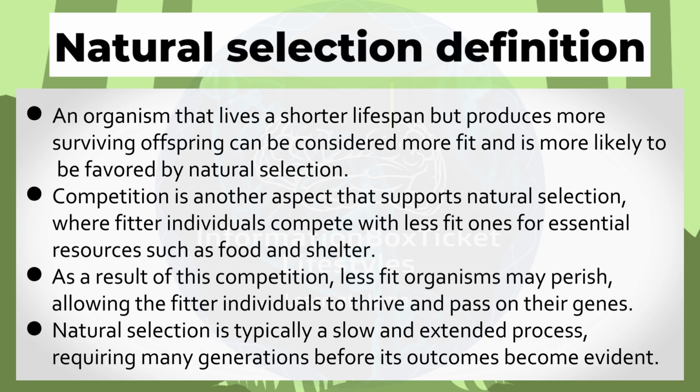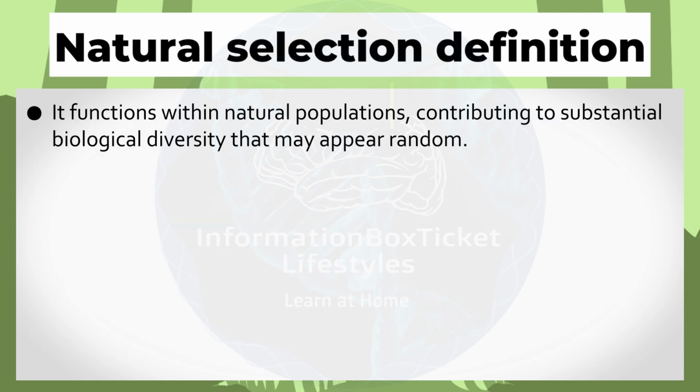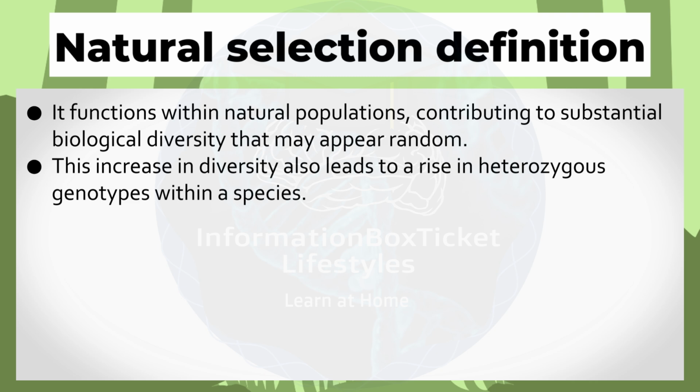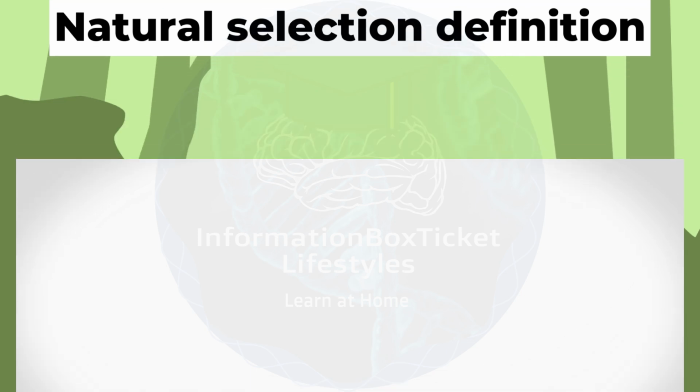Natural selection is typically a slow and extended process, requiring many generations before its outcomes become evident. It functions within natural populations, contributing to substantial biological diversity that may appear random. This increase in diversity also leads to a rise in heterozygous genotypes within a species. Examples of natural selection include the evolution of long necks in giraffes and the adaptation of bird beak sizes and shapes in accordance with their feeding behaviors.